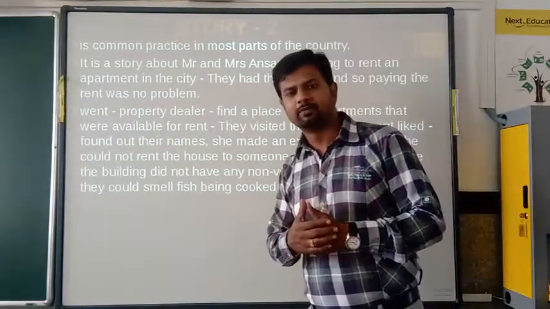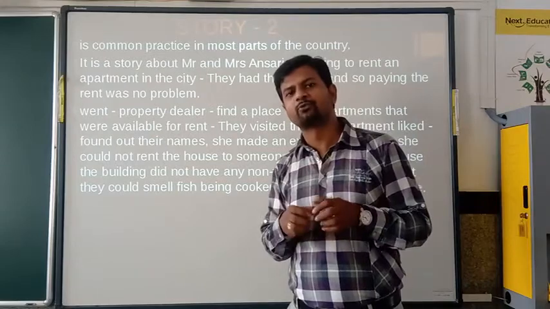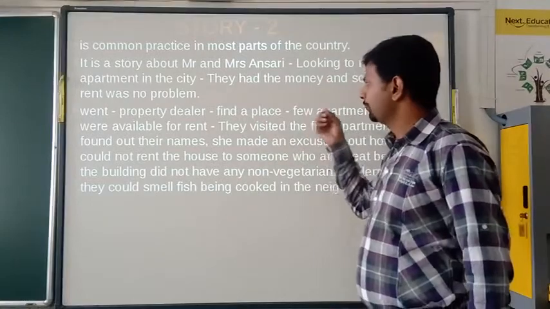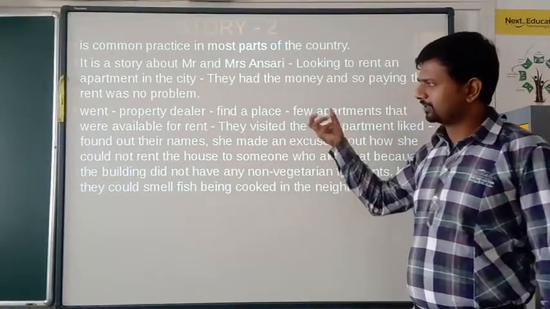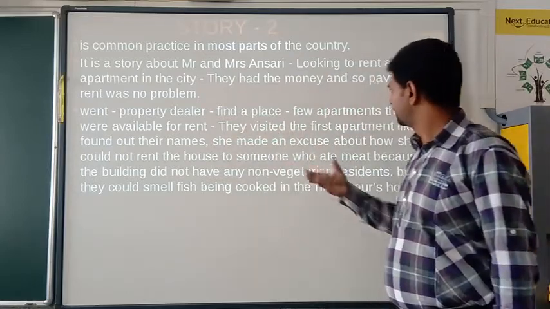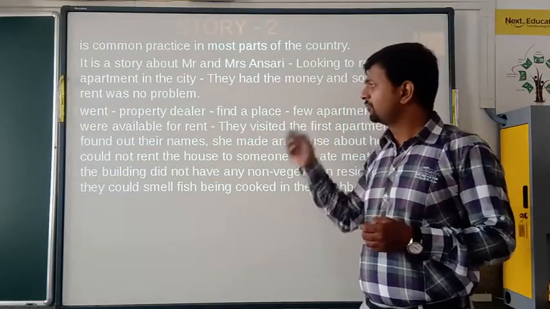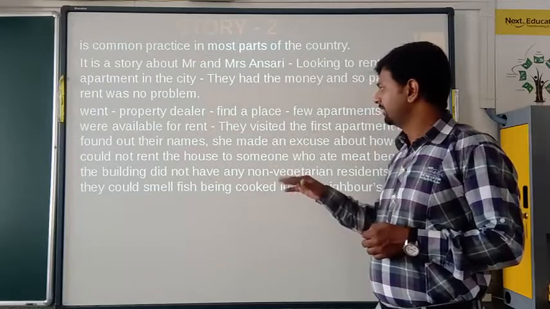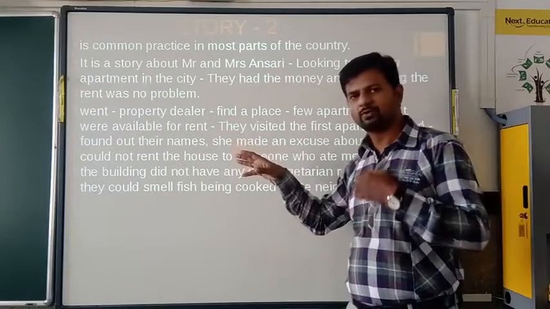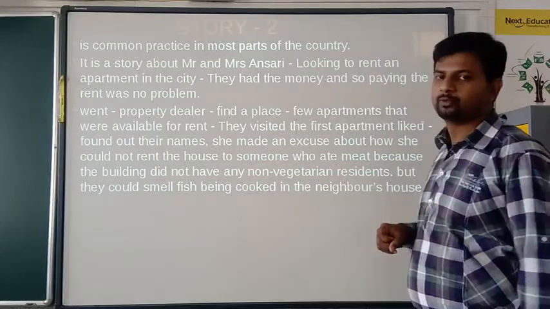See, they went to the property dealer, one who is very familiar with the area, and whose work is to find houses, like a broker. The dealer found a place, and a few apartments were available for rent. So they visited the first apartment. They liked it very much. When they went to the owner of the building, she found that their names were somehow different. So she made an excuse.